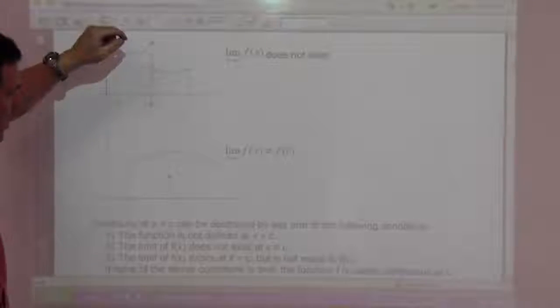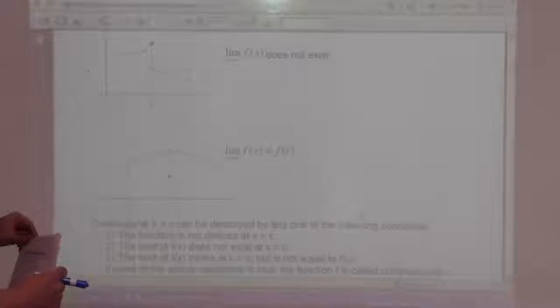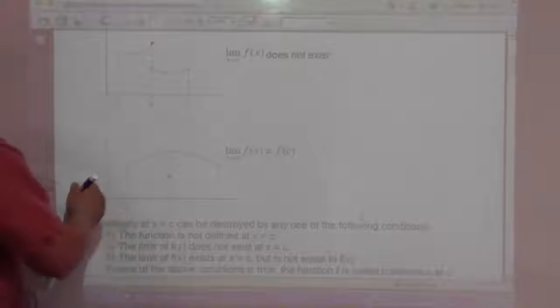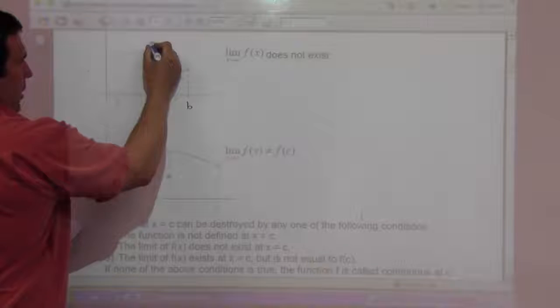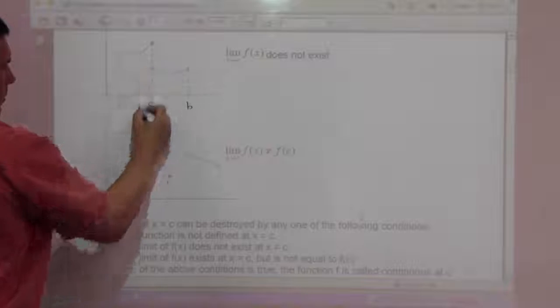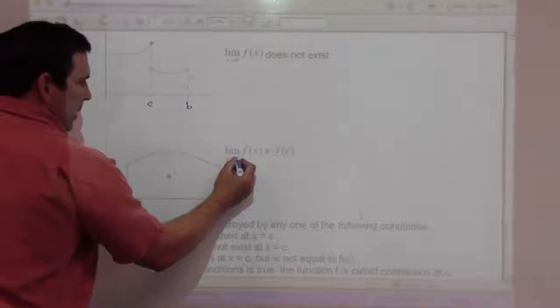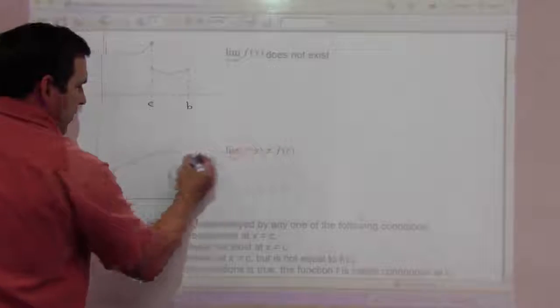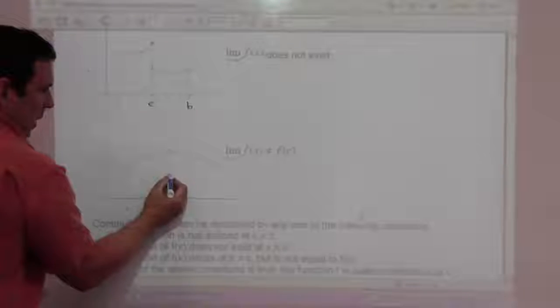Here's one where our limit at c does not exist. Going from one direction you have one value, the other direction you have a different value, so it's not continuous there. And here is one where the limit as x approaches c of f of x is not actually equal to f of c. The limit is trying to go to this value up here, but the actual defined value is down lower.